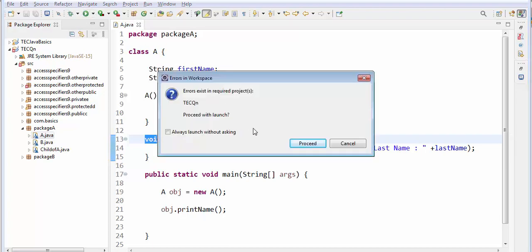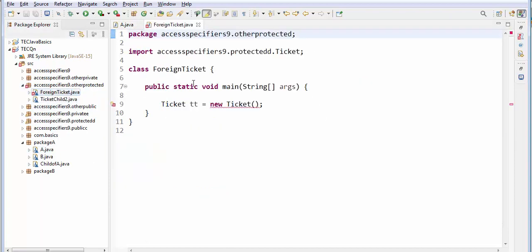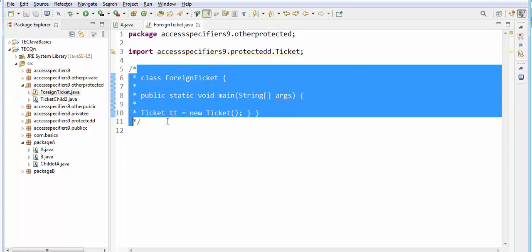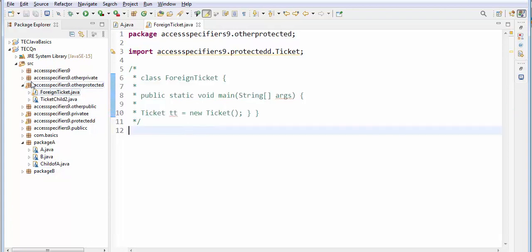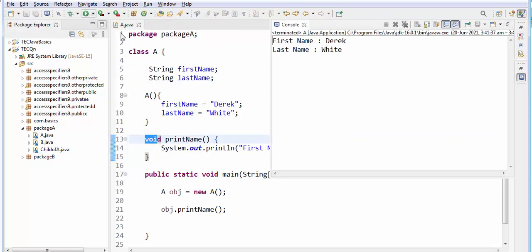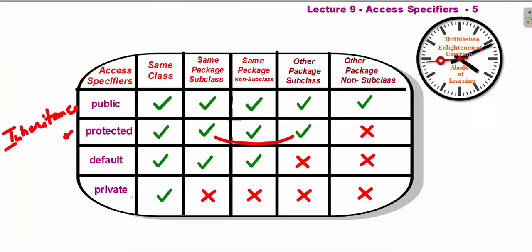See, I'm getting the output. So within the same class it's okay; default means within the same class it's okay.